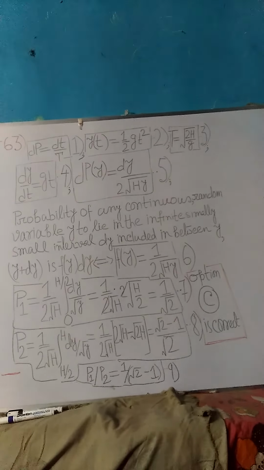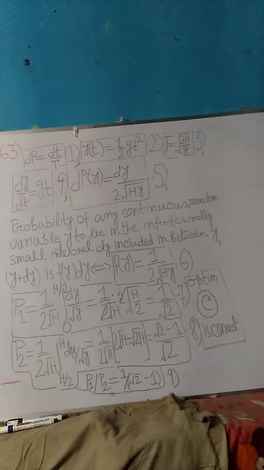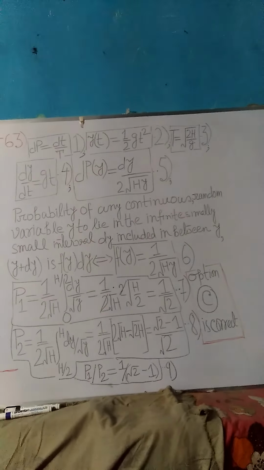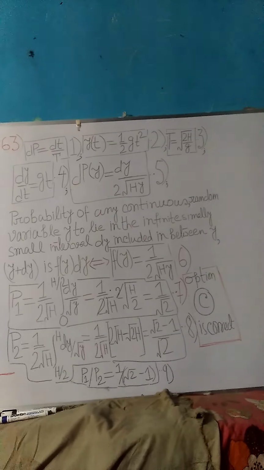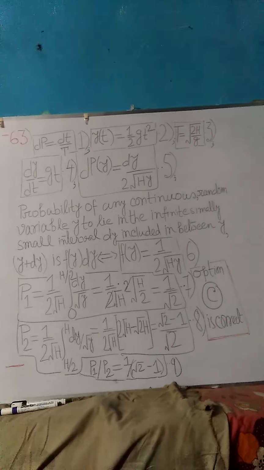Employing this idea, in equation 5, the probability distribution function is obtained as shown in equation number 6. The importance of equation number 6 can hardly be overemphasized. Please look at equation number 6 very carefully.